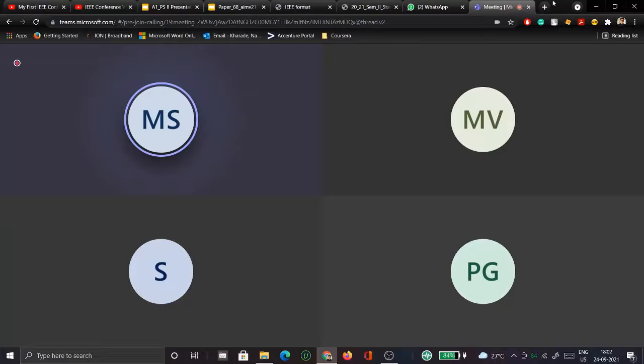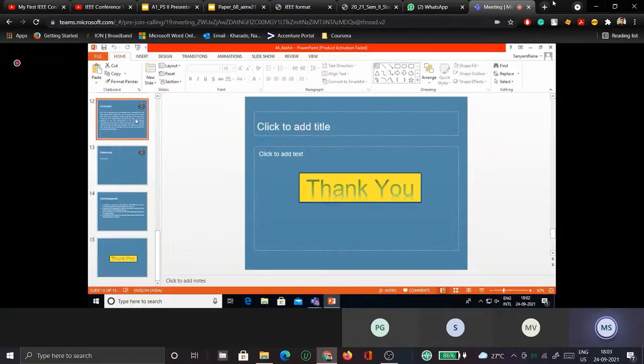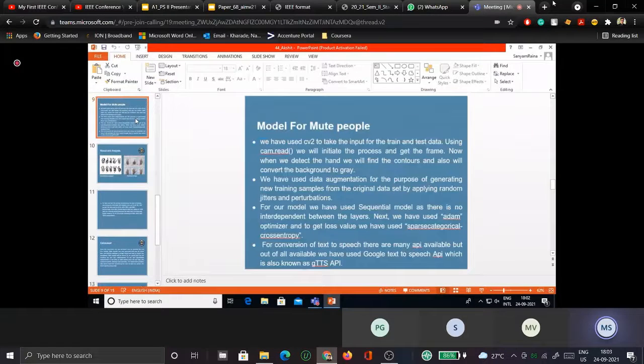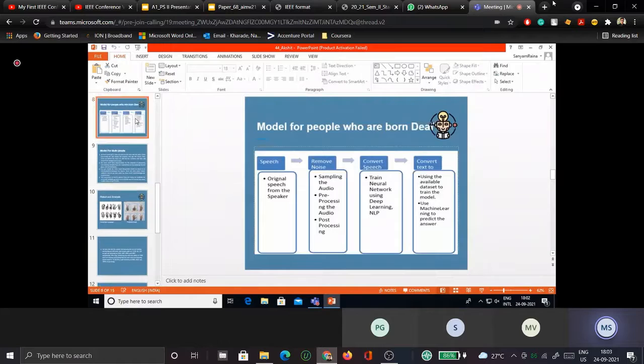Second question I wanted to ask is, can you please go to the slide where you explain the speech to text conversion, the model for the deaf people, I guess. Yeah, the previous slide. So for this, you have used the CNN, right?